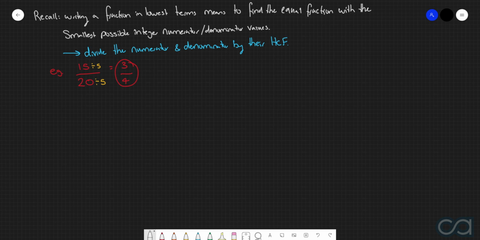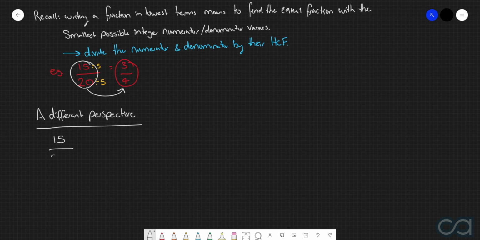What we're going to be focusing on in this video is a slightly different way that you can think about this process of turning a fraction into its lowest form. And so we're going to use the exact same example up here. So we're going to consider 15 over 20. Now I'm sure that we can all agree that 15 over 20 could get rewritten as 3 multiplied by 5 over 4 multiplied by 5.